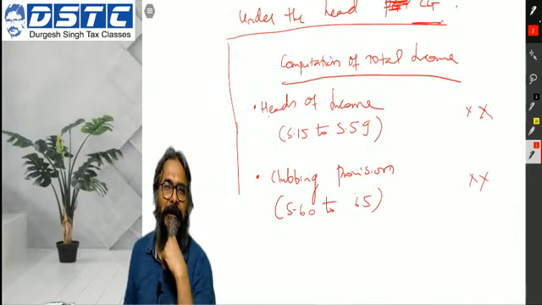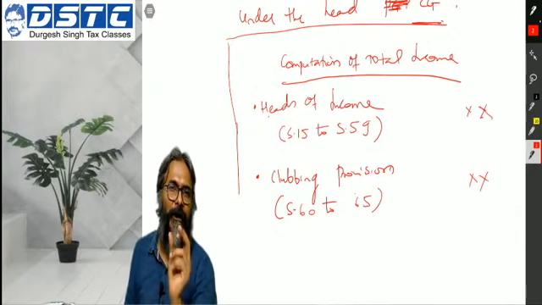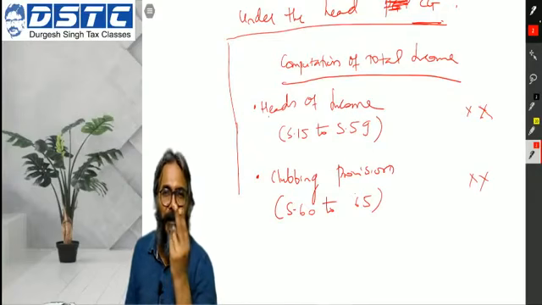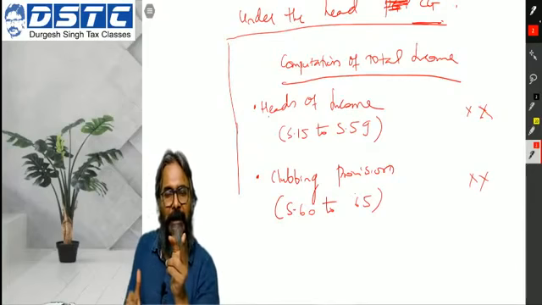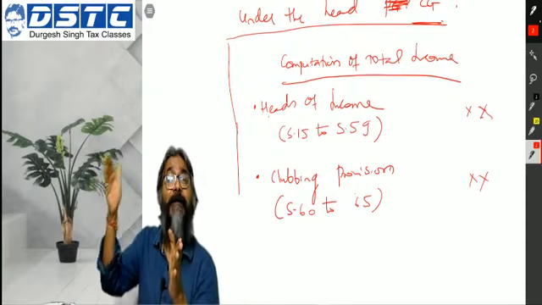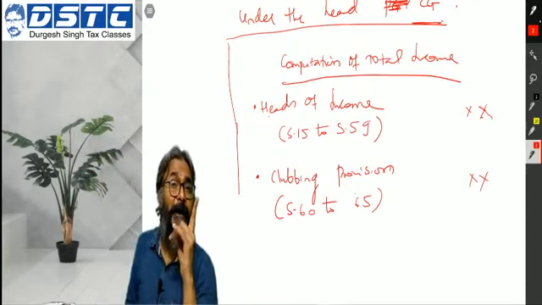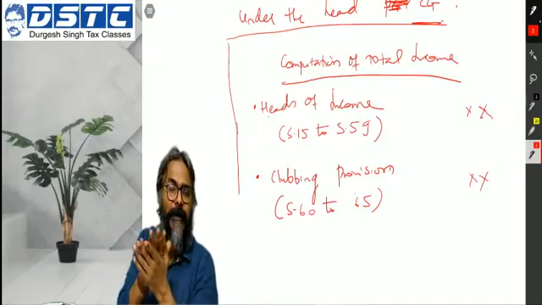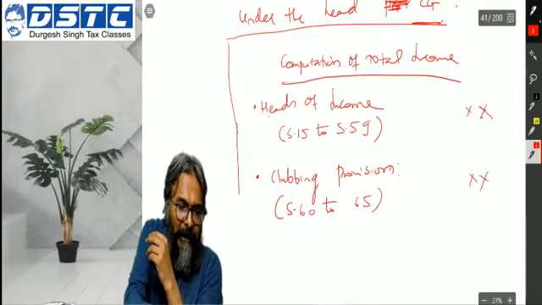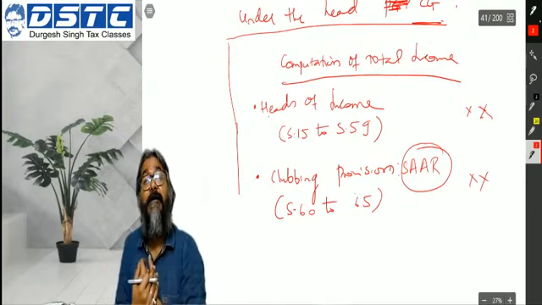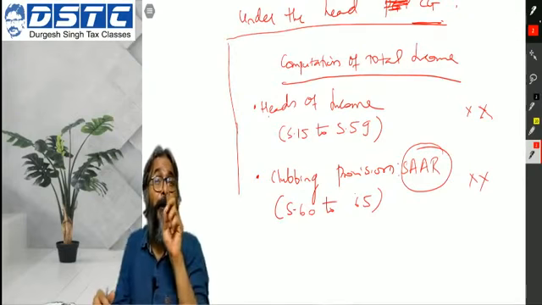Not a success through legitimate means, because the motive was to avoid my taxes, and therefore I did the splitting. To target such tax avoidance measures, there is a specific anti-avoidance rule in the form of the clubbing provision. Repeat with me: specific anti-avoidance rule in the form of a clubbing provision. So this is a specific anti-avoidance rule. What is the full form? SAR, specific anti-avoidance rule. There is one very important topic for your CA Final, which is the general anti-avoidance rule.